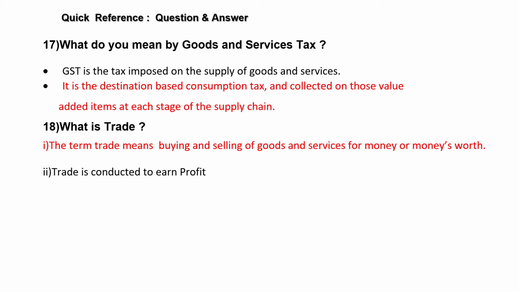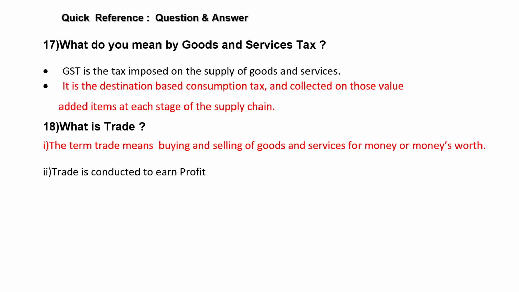What do you mean by Goods and Services Tax? It is the destination based consumption tax. That means where the goods are consumed, in that place it is charged and collected on those value added items at each stage of the supply chain. Each stage means from the purchase of raw materials to the supply to the final consumer. In each stage it is collected.